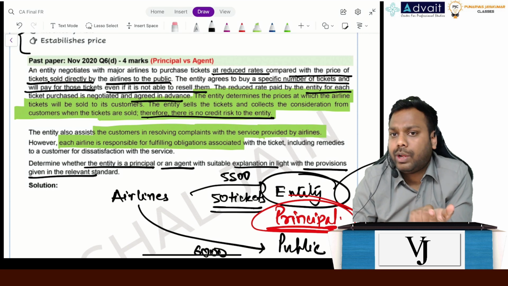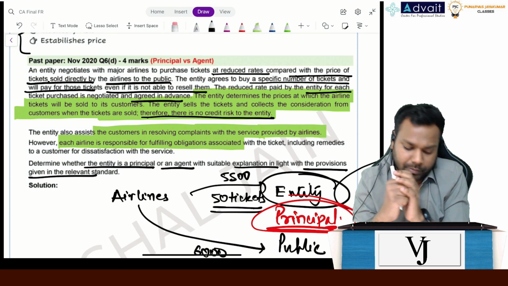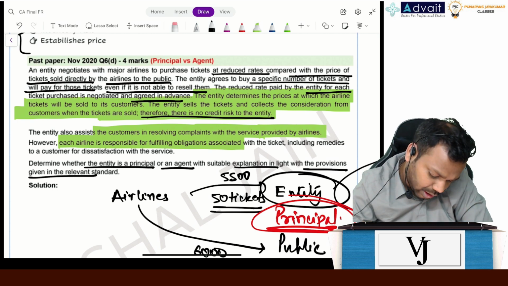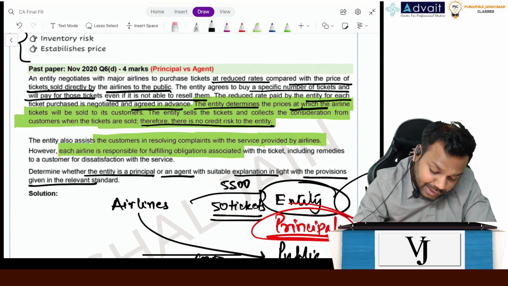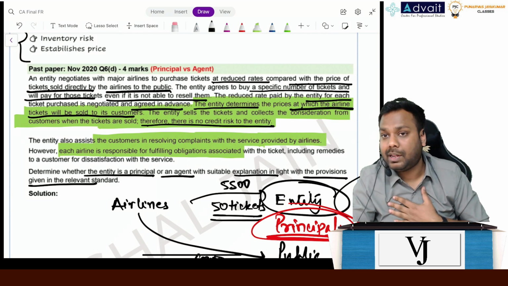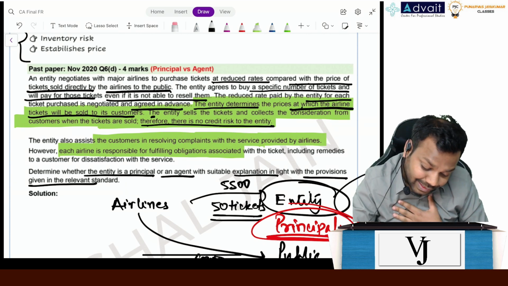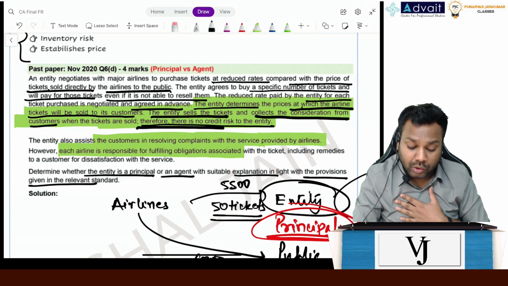No, there is no credit risk to airlines because the amount is paid clearly, right? Therefore, no. See, read this question, read this part. Now understand, the entity determines the prices at which the airline tickets will be sold to the customers. The entity sells the tickets and collects the consideration from the customers. Therefore, there is no credit risk to the entity.